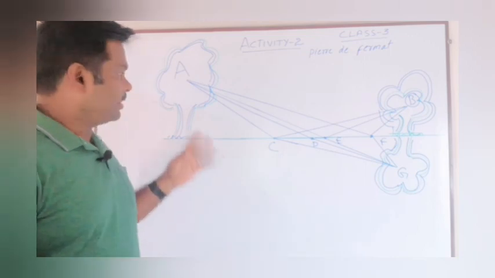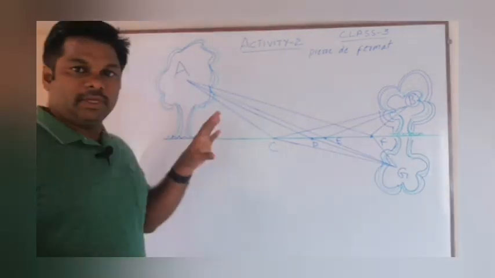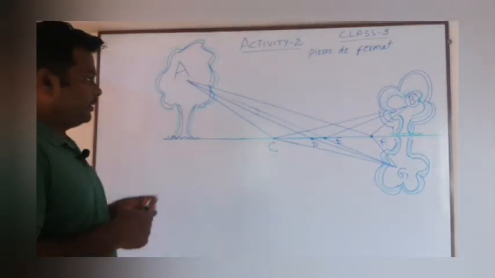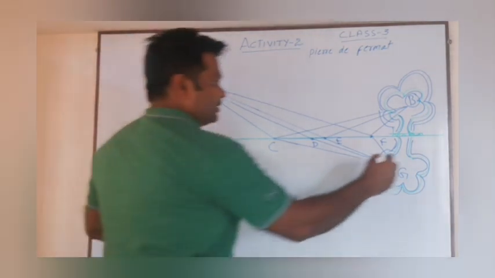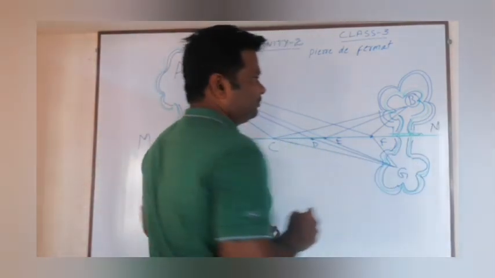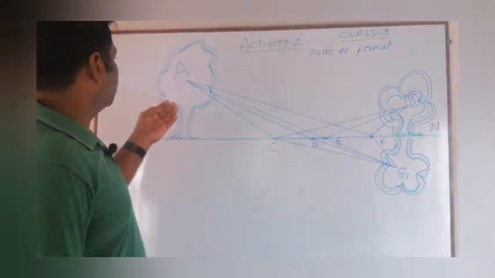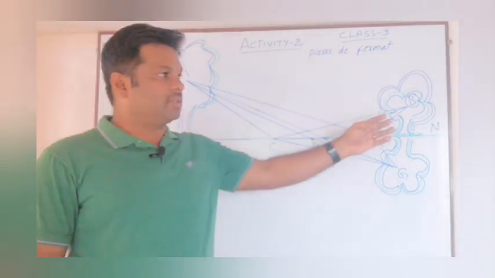For that, I selected this picture. Let me give you information about the picture first. Here is the point M and here is the point N. This is a tree, and this is also a tree.